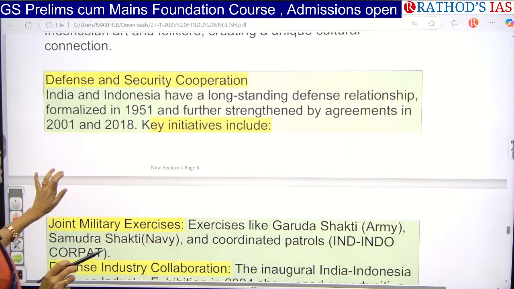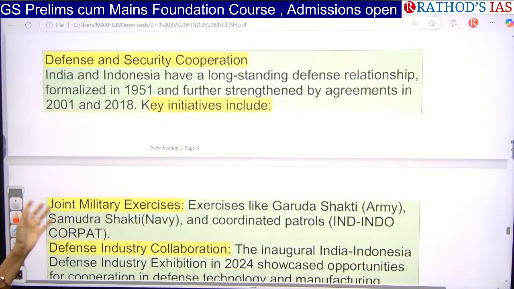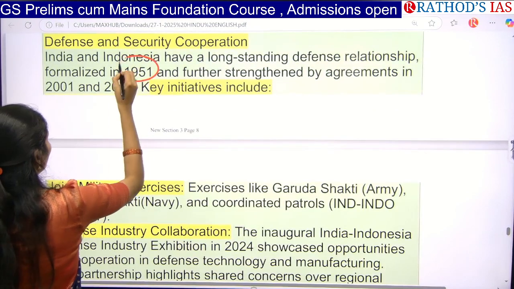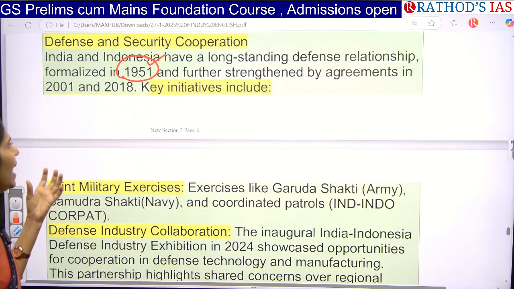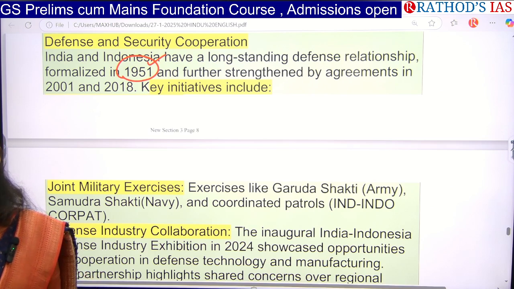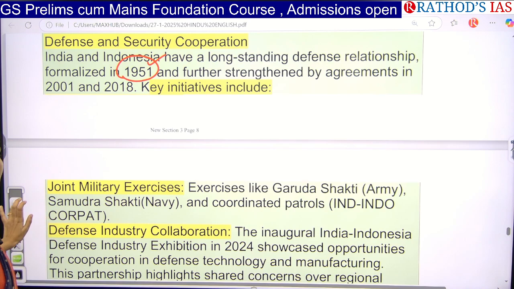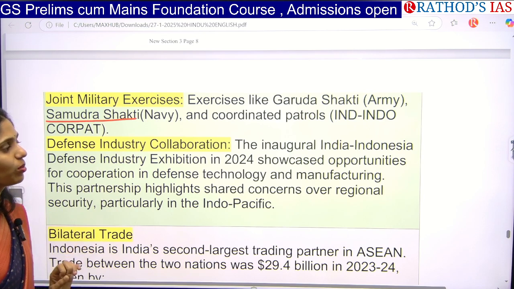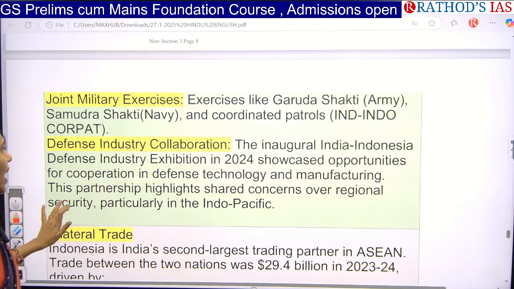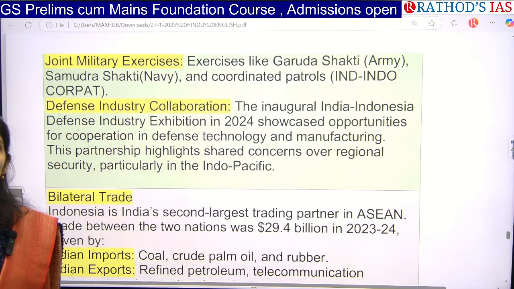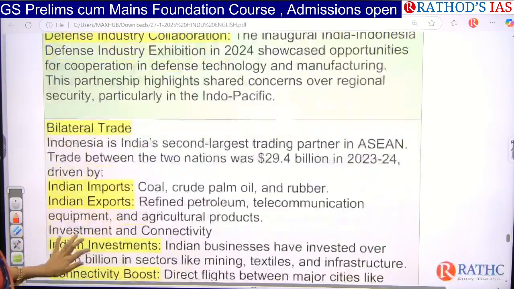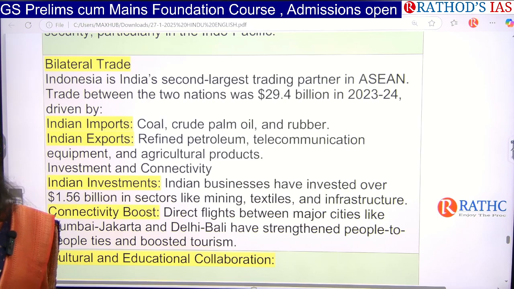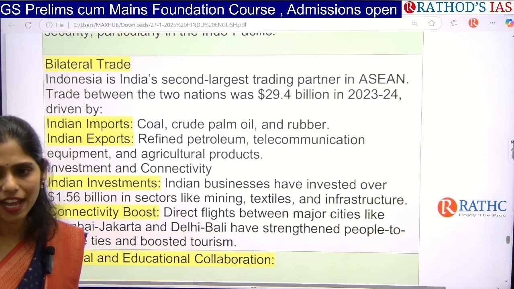If you see defense and security cooperation, India and Indonesia have a long-lasting defense relationship, which started in 1951 itself, and after that we came up with lots of agreements. Some important key initiatives are joint military exercises, for example Garuda Shakti and Samudra Shakti, and coordinated patrols in the Indo-Pacific region. We have good defense cooperation, and trade is also going well with Indonesia. With ASEAN also we are having good trade.